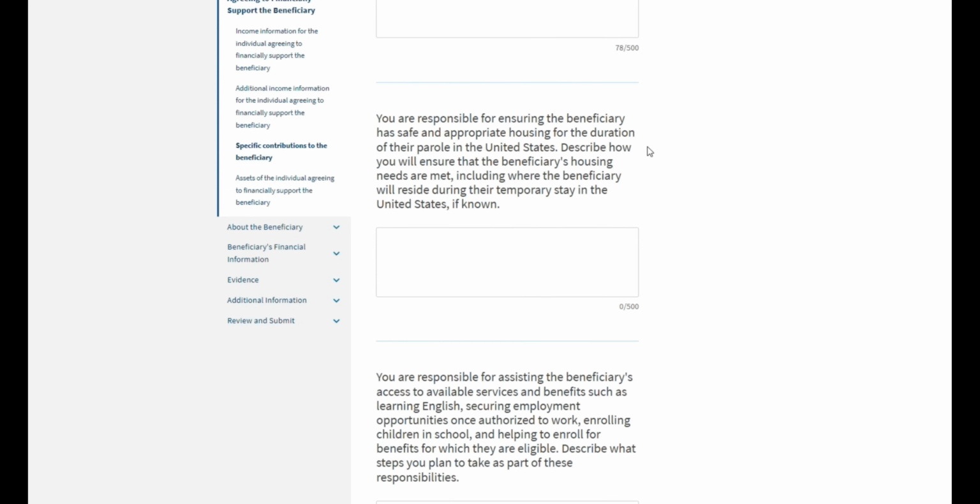Next, this statement says that you are responsible for ensuring that the beneficiary has appropriate housing. So describe how you will help the beneficiary with housing. So in this section, you can say something along the lines of beneficiary will stay with the supporter as needed. The supporter will assist the beneficiary in finding rental housing if needed.